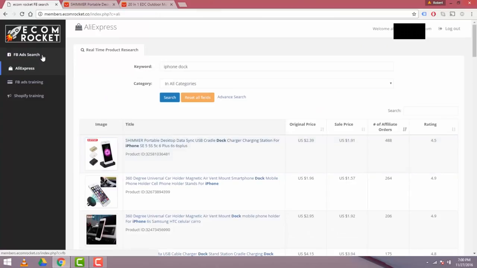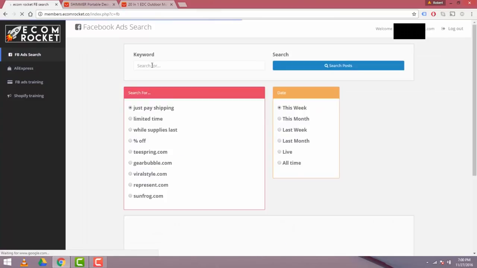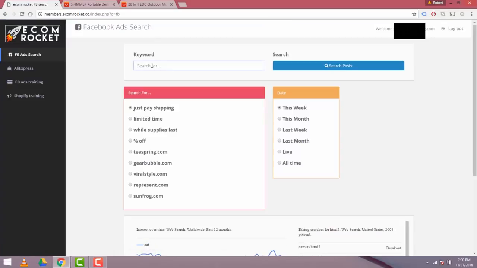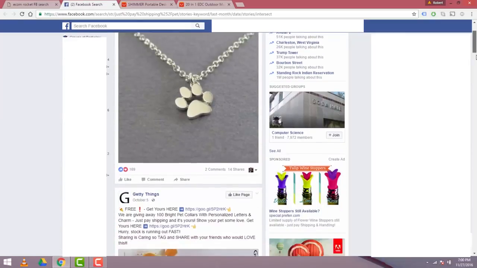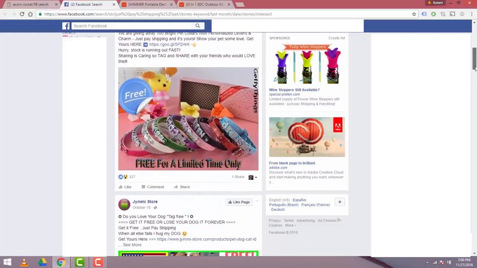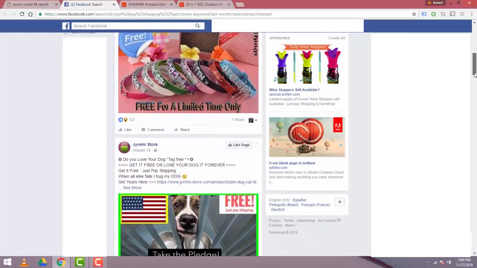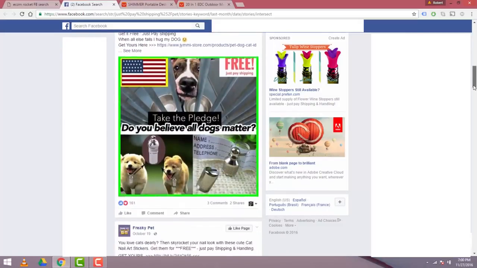Let's go back to eCom Rocket, back to phase one. Let's do a third search. I know a lot of people have pets. The pet industry is a big industry in the United States. So I'm going to use the word pet as the first keyword for this search, and we're going to use last month and just pay shipping. So we'll hit search, open up a new Facebook window, and we see some new advertisements for pet. All right, so we see a necklace here. Scroll down, we see some glittery dog collars. I'm not really too interested in that, so I'm going to keep going.